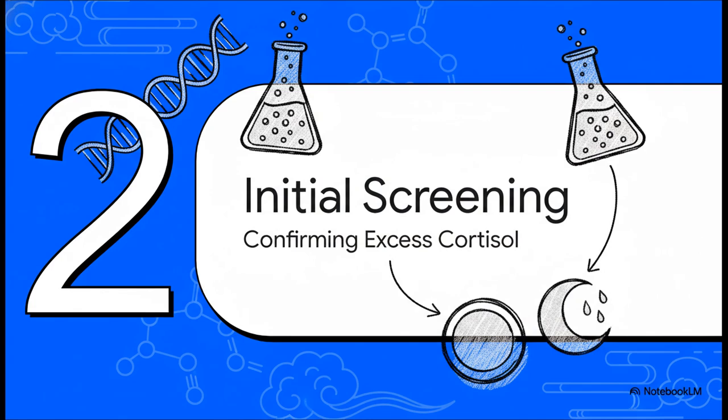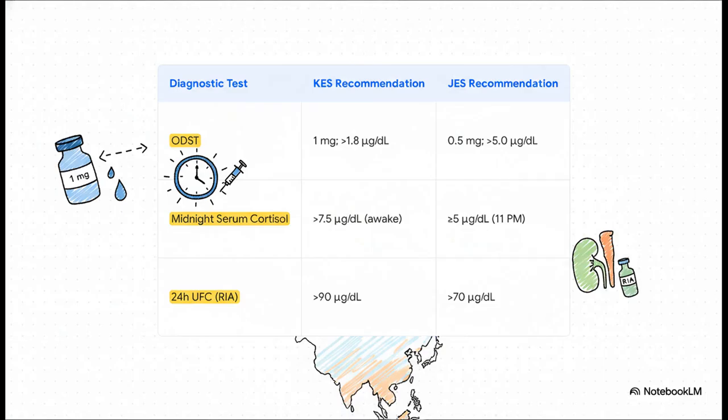Okay, let's move into the diagnostic cascade. Step 1. Biochemical confirmation of cortisol excess. The consensus is firm on this. You need to use at least 2 complementary screening tests to definitively establish hypercortisolism. Right away, you can see the core divergences in first-line screening. The most significant is the overnight dexamethasone suppression test, or ODST.